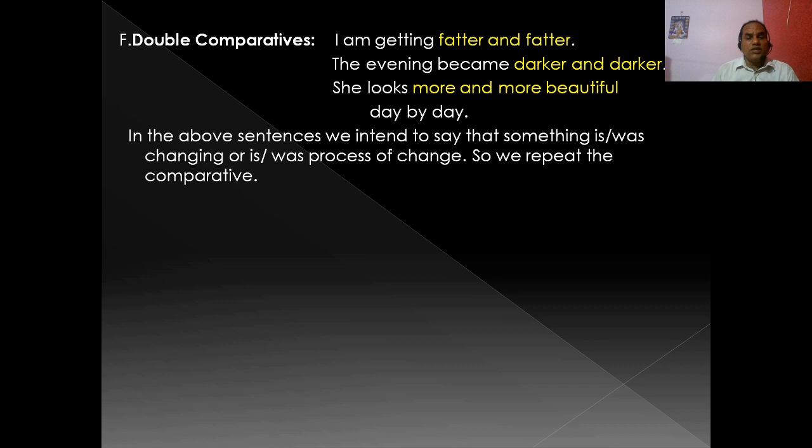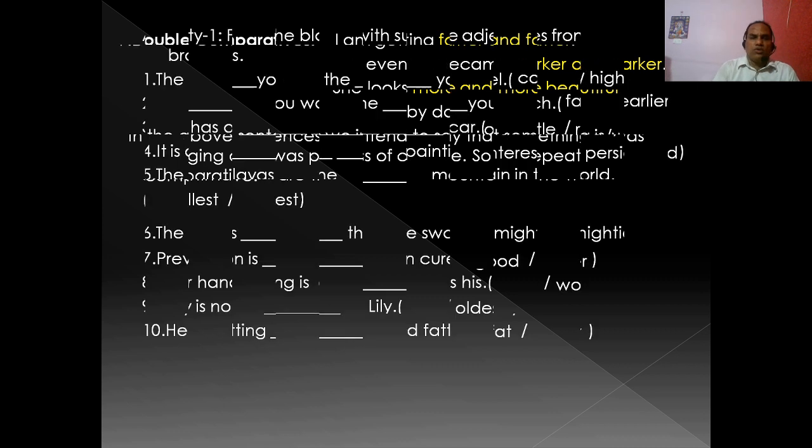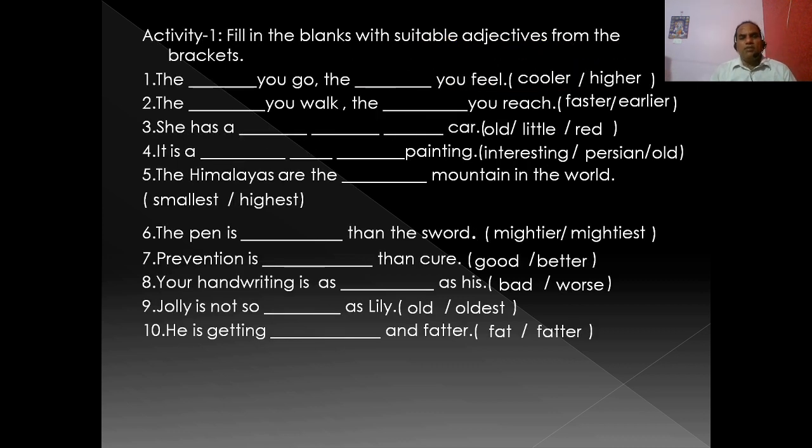Okay. So in the above sentences, we intend to say that something is changing. "Is getting fatter and fatter" means it is in the process of change. The evening became darker and darker. So we repeat the comparative. Okay. So I think you already have a clear-cut idea about the order of adjectives and the comparatives or the degrees of adjective. So let us do activity 1 of this. Fill in the blanks with the suitable adjectives from the brackets.